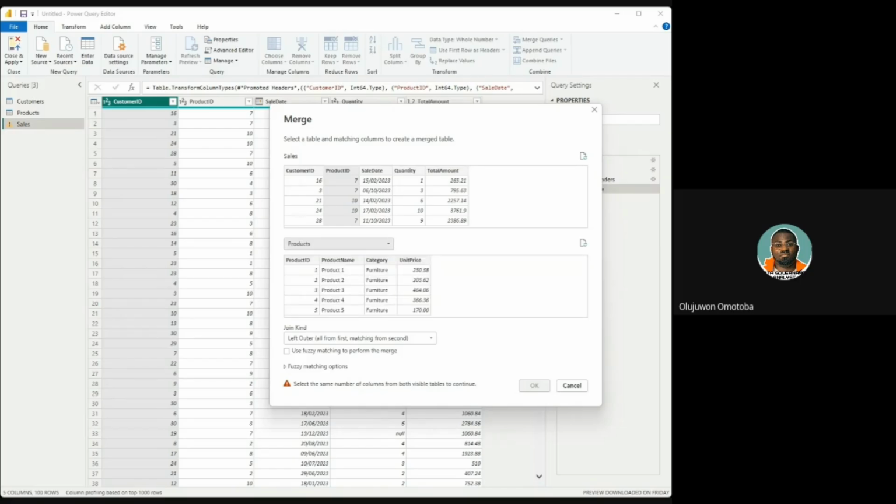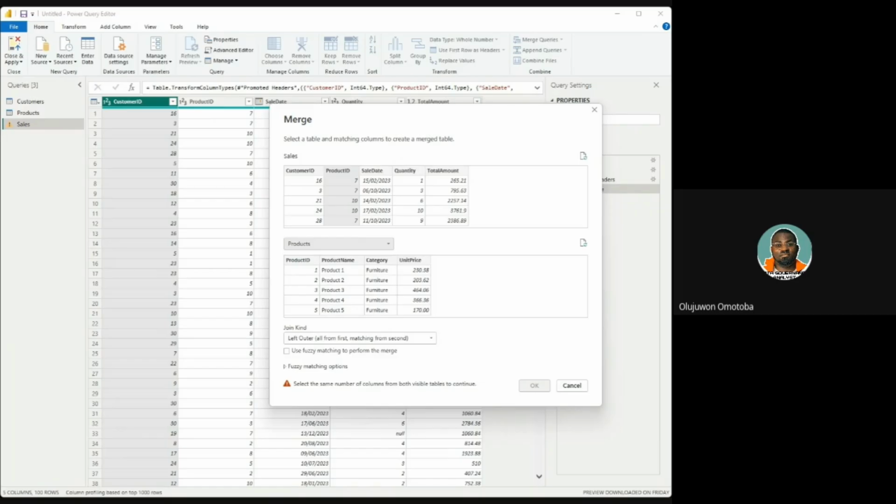Product. This is the unit price you want to bring here. And how do we do it? There's something called left outer join. So those of us who have started learning SQL, you will have heard about that. Joining tables together to extract columns that are relevant to your analysis. So right now, we want this unit price.